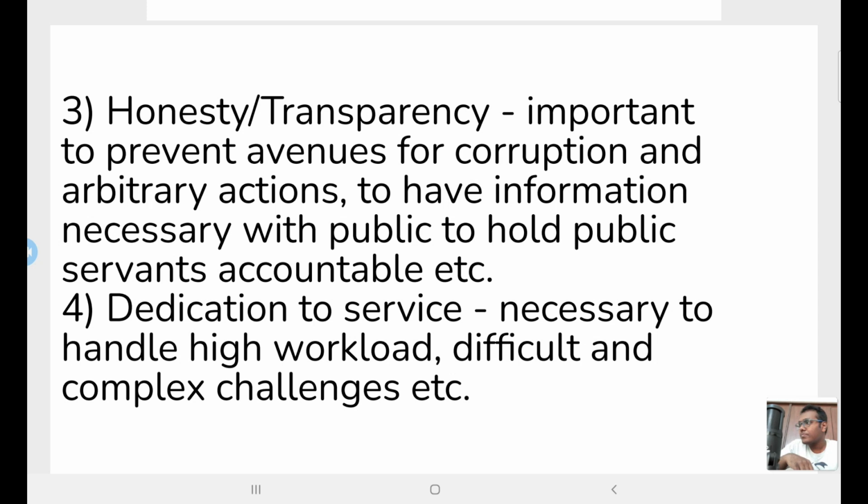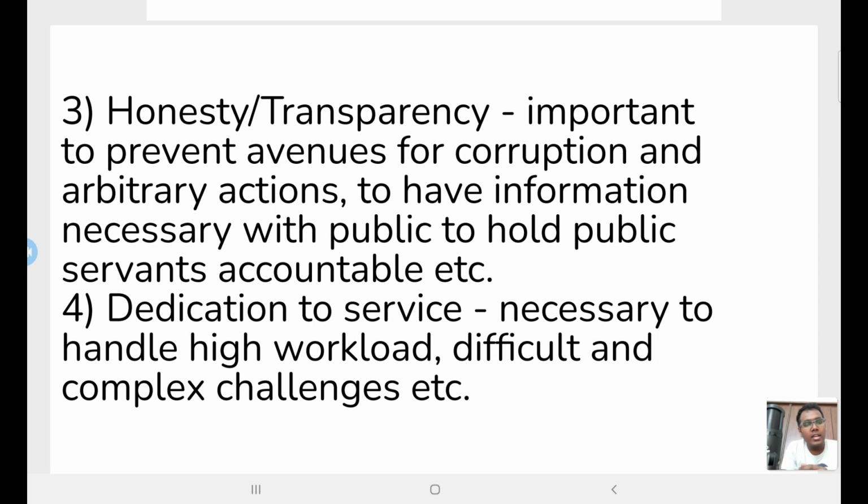For example, a few months back, I guess, because of an RTI application, some news came out that on the last day of a certain local body, elected representatives gifted themselves iPhones through public money on the very last day. Because of the RTI application, we came to know that, and there were protests and dharnas, and the decision was reversed. So on the last day, some elected representatives in local bodies had decided to give themselves iPhones. So transparency is very essential to hold public servants accountable.